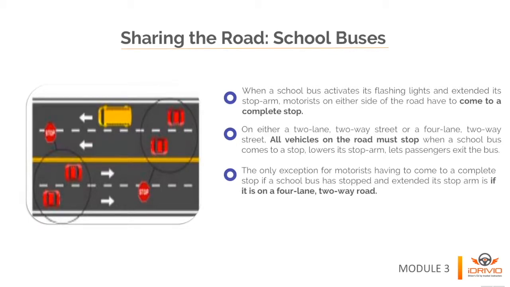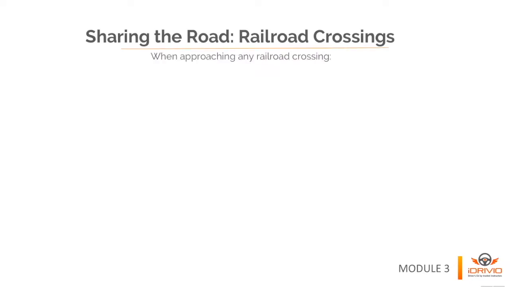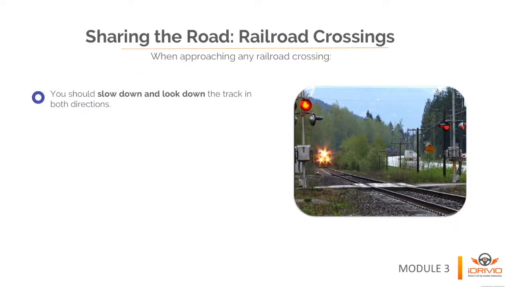When encountering any railroad crossing, whether it is a controlled railroad crossing which features lights and gates, or approaching an uncontrolled railroad crossing that has no lights or gates, you should slow down and look as far down the track as you can in both directions for oncoming trains or railroad equipment. If it's safe to do so, proceed across the railroad crossing with caution.